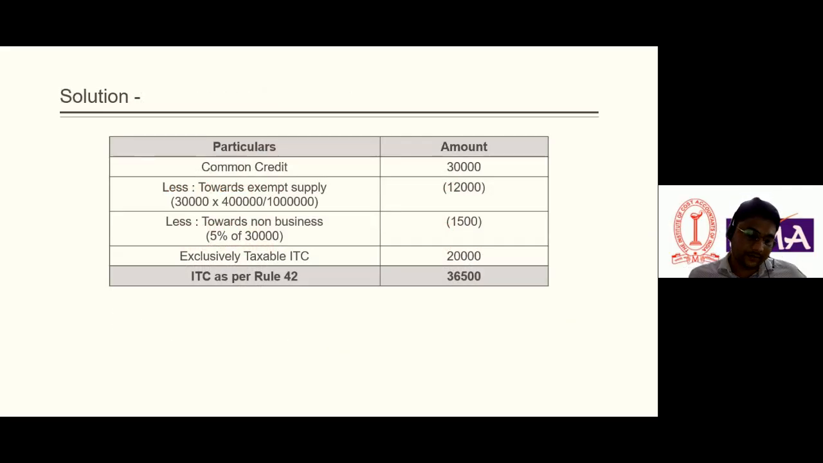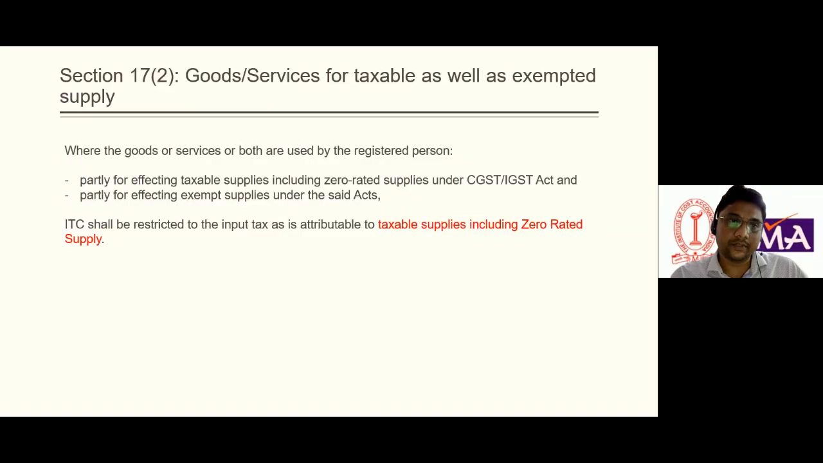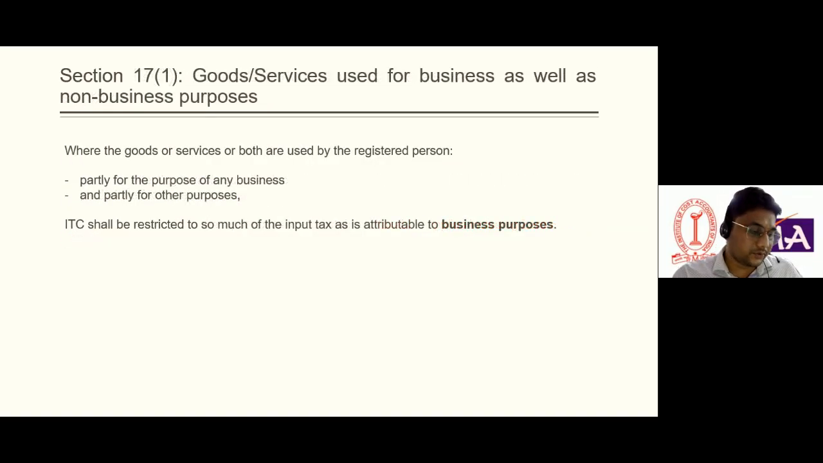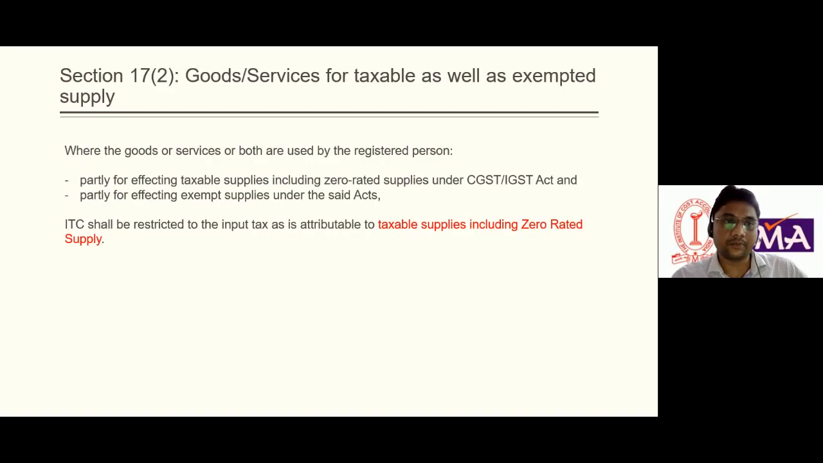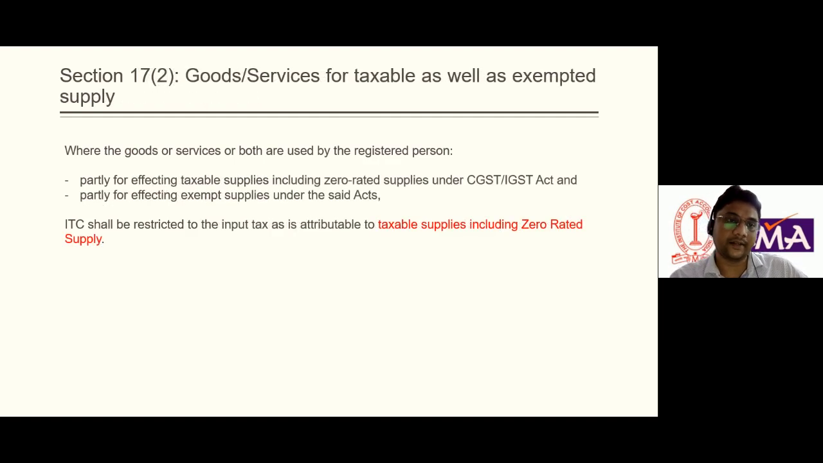Section 17 subsection 1 is about business and non-business purposes. If we use goods and services for business and non-business purposes, then ITC shall be restricted to the business purposes. Then we have read section 17 subsection 2. If a registered person is making both taxable and exempt supply, then how much ITC can he avail? Yes, ITC shall be restricted to the input tax attributable to the taxable supply.